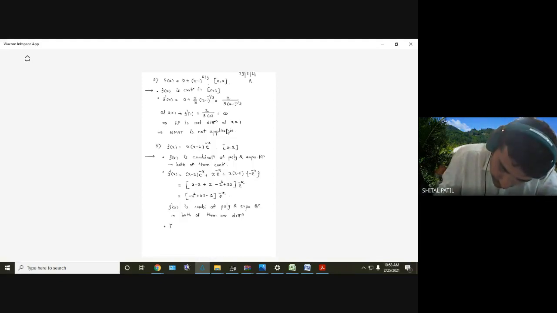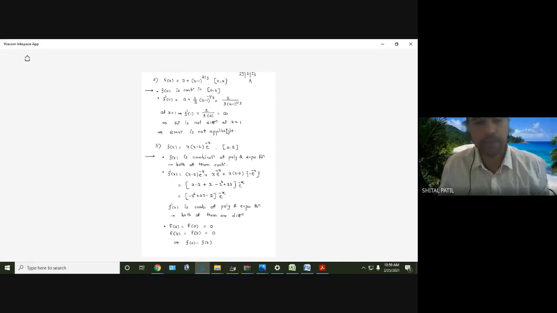f of a, that is f of 0. And what is f of 0? 0, x equal to 0. Therefore f of b, f of 2. 2 minus 2 is 0, so 0 again. Understood?